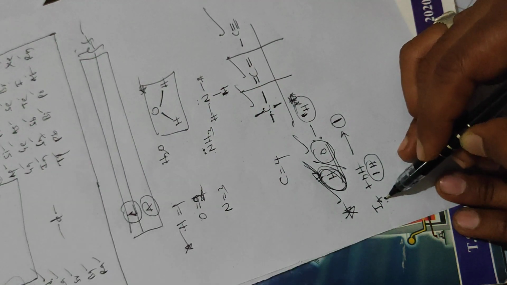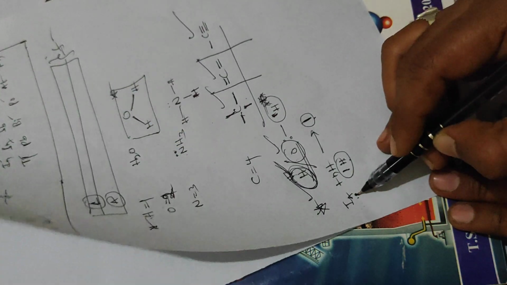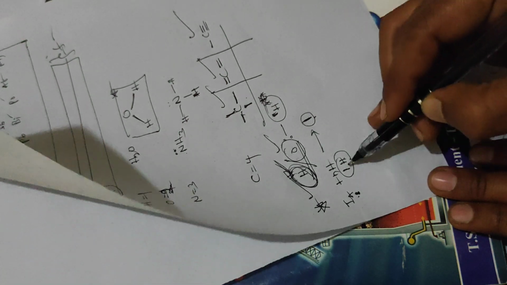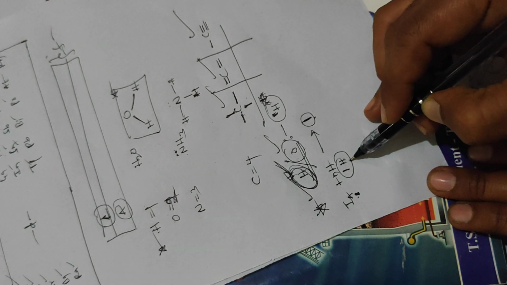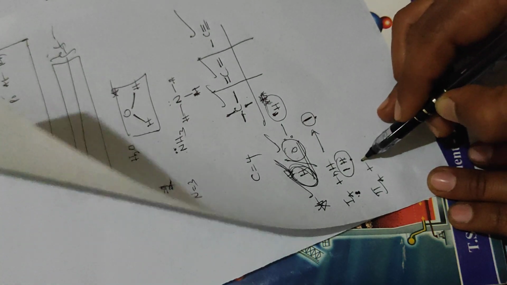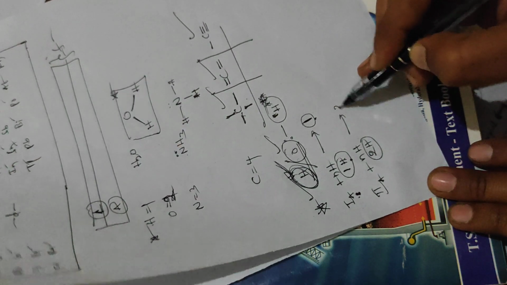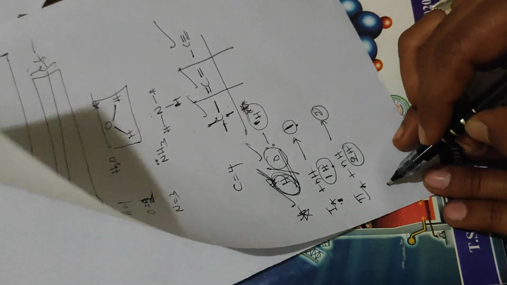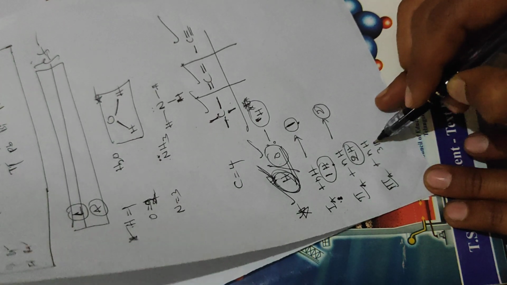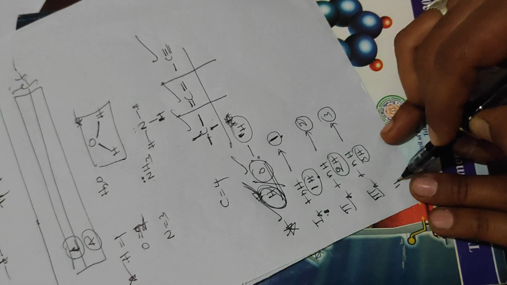The first A group elements have 1 outermost electron, so they use only 1 hydrogen. In the same way, second A group elements utilize only 2 hydrogens, which indicates valence 2. Third A group elements react with only 3 hydrogens, so we get clarity that the third A group element valence is 3.